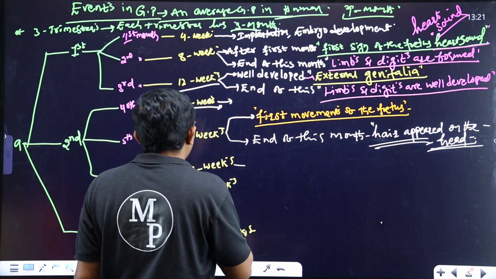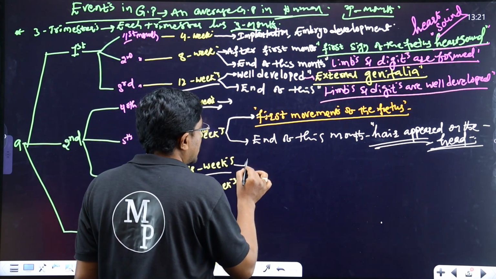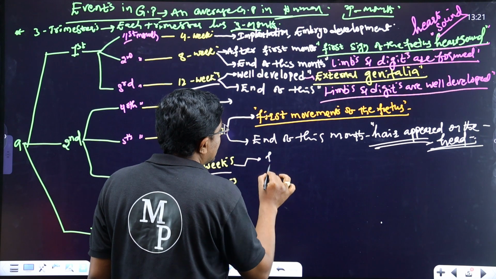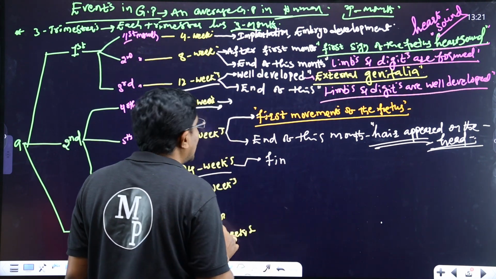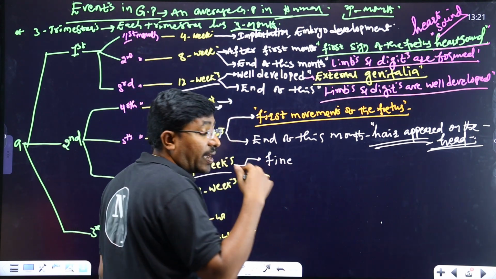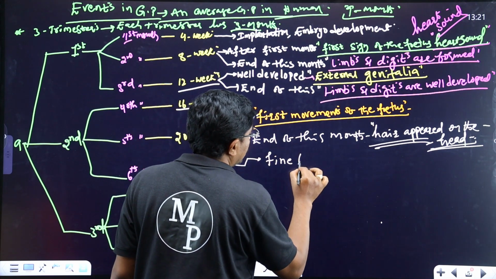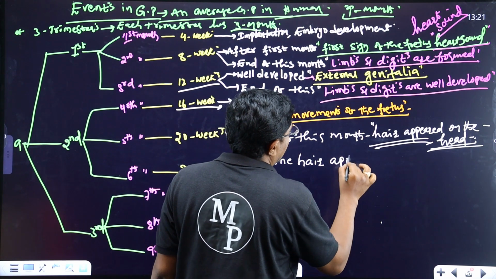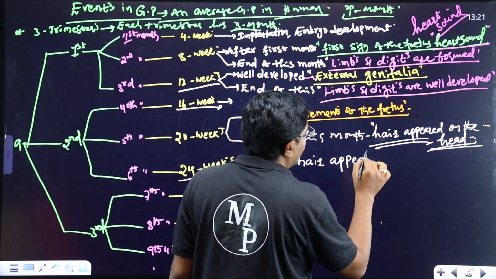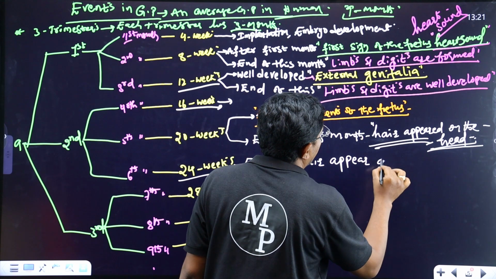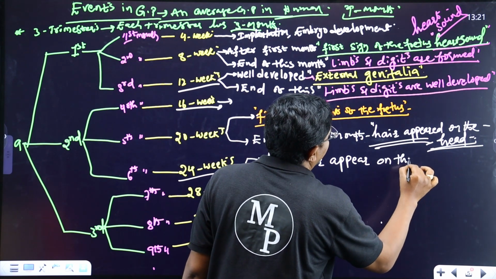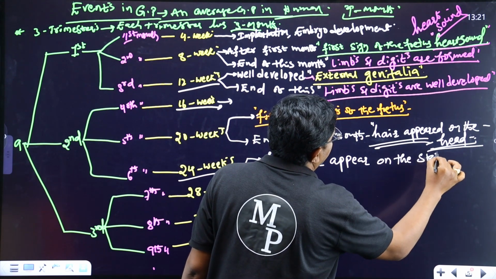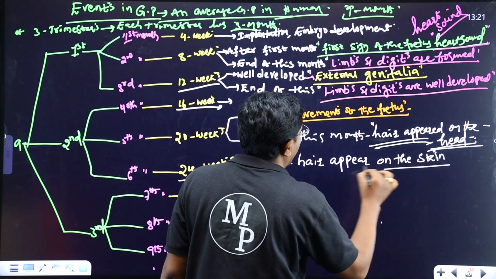Next, in the 24th week of the gestation period, fine hair appears on the skin. Fine hair appears or forms on the skin. It is one important point.